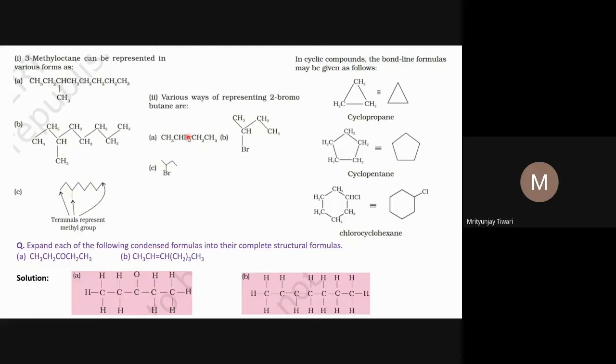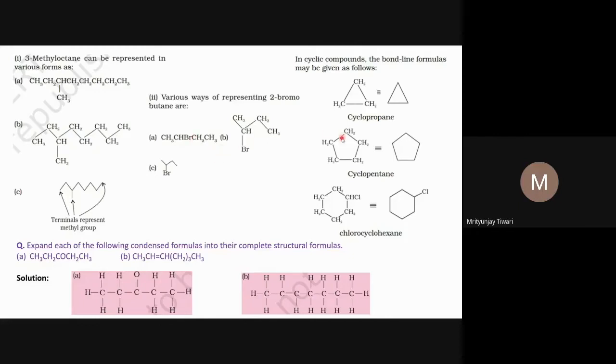When this Br is written, it means this Br is attached to this carbon atom, not this carbon atom. And if this Br was written before this carbon atom, it means this Br was part of this carbon atom and not this carbon atom. Usually heteroatoms are written after the carbon atoms. Whenever a certain carbon atom is written, the heteroatom is linked to the carbon atom which it follows in the condensed representation of the structure. So this Br belongs to this carbon atom and not this carbon atom. This is what you have to remember.